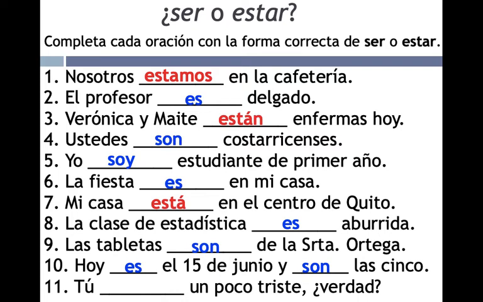Y 11. Tú, un poco triste, ¿verdad? Tú estás un poco triste, ¿verdad? You are feeling a little sad, right? A changing state. How did you do?